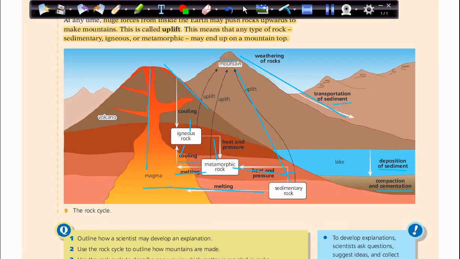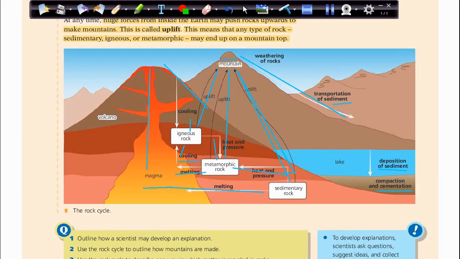So it's like a cycle, or recycling, of these rocks. So what about the uplift? If igneous rocks, or metamorphic rocks, or sedimentary rocks are pushed up, this is called uplift. This can make mountains again.